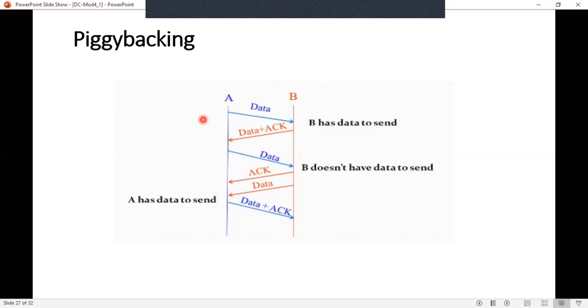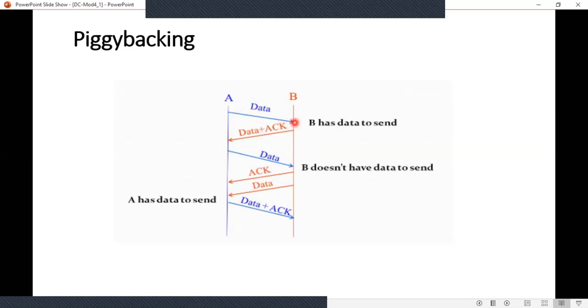This figure shows the piggybacking. When data is sent from node A to node B, node B receives the data here.